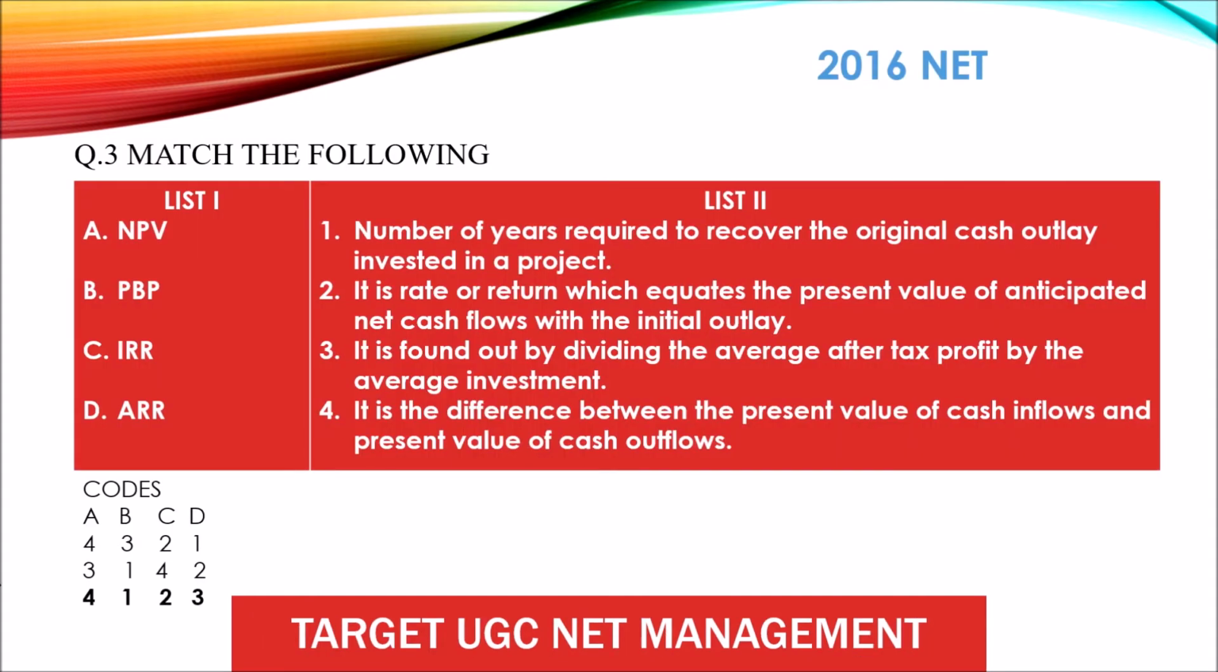So the correct option is 4, 1, 2, 3. So always remember that NPV is the difference between cash inflow and cash outflow. Payback period is the number of years in which you are going to recover your cost. So 4, 1 is the correct option. Okay. Next question.